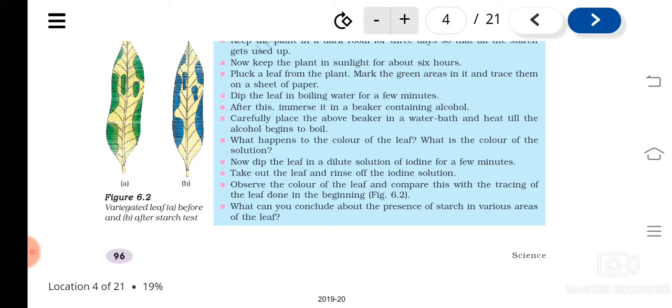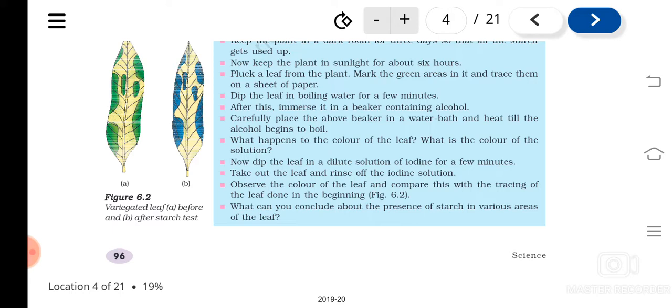We boil it for a few minutes. This makes the tissue soft. Then we have to boil the leaf in alcohol using a water bath. Directly you cannot boil the alcohol because it is inflammable, isn't it? So we have to use a water bath. We put the leaf in the alcohol, and then this alcohol should be placed in a vessel containing boiling water. So this is a water bath.